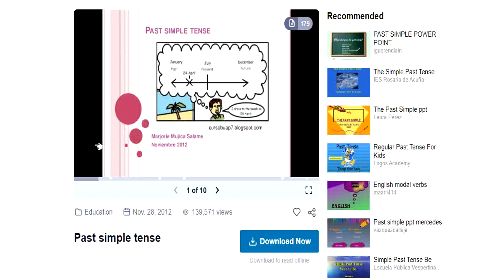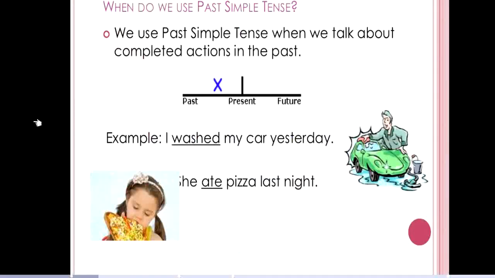For you to better understand past tense, let us use this presentation from Marjorie Salame from slideshare.net. We have here the meaning of past tense. When do we use past tense or past simple tense? We use past simple tense when we talk about completed actions in the past. We have here the illustration.